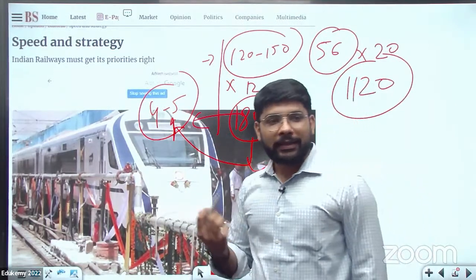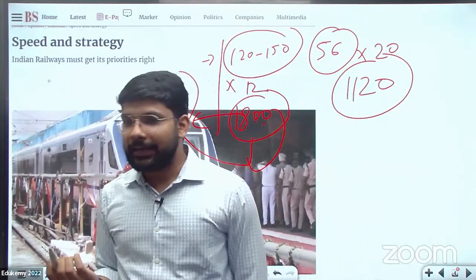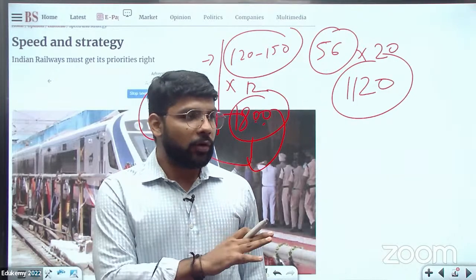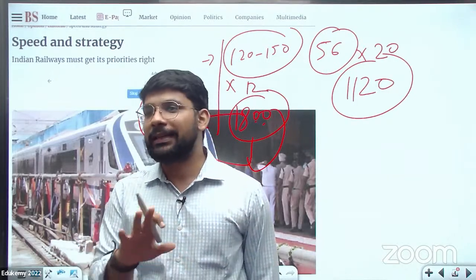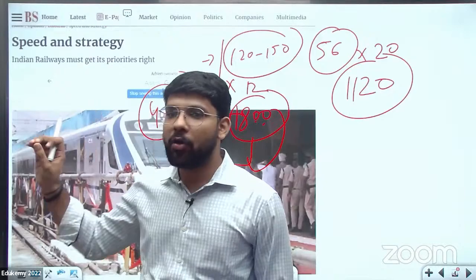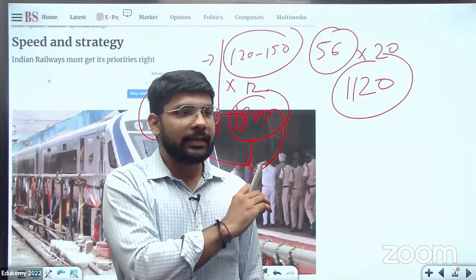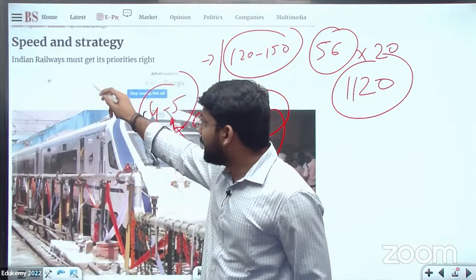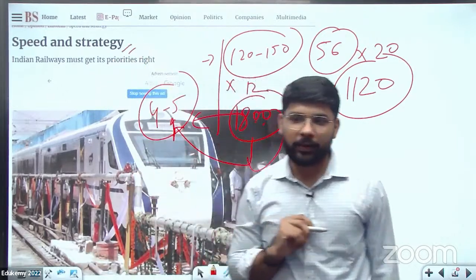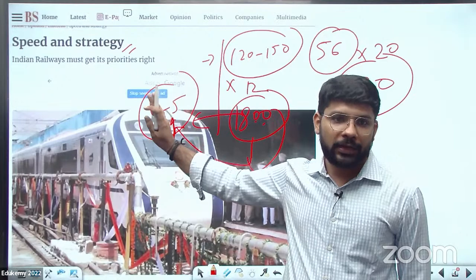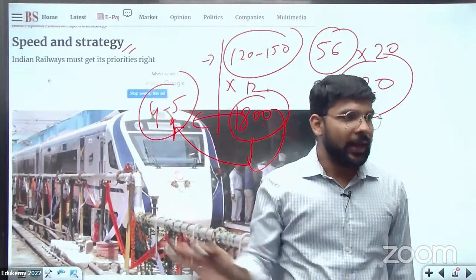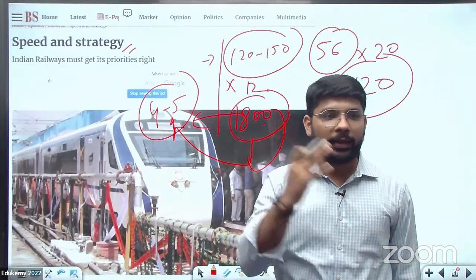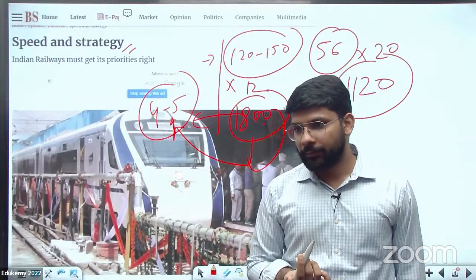So we need to limit ourselves to limited content, but we need to be very clearly focused on the content. What is the weightage in the exam? How can I use this content in the paper, what is its relevancy, and what is the trend of the UPSC related to that topic? उसके बेसिस पे ही आपका रीडिंग होना चाहिए. अदरवाइज यू विल एंड अप गोइंग टू रीडिंग, क्या पढ़ते रहोगे लेकिन उसका रिजल्ट नहीं मिलेगा. ओके.